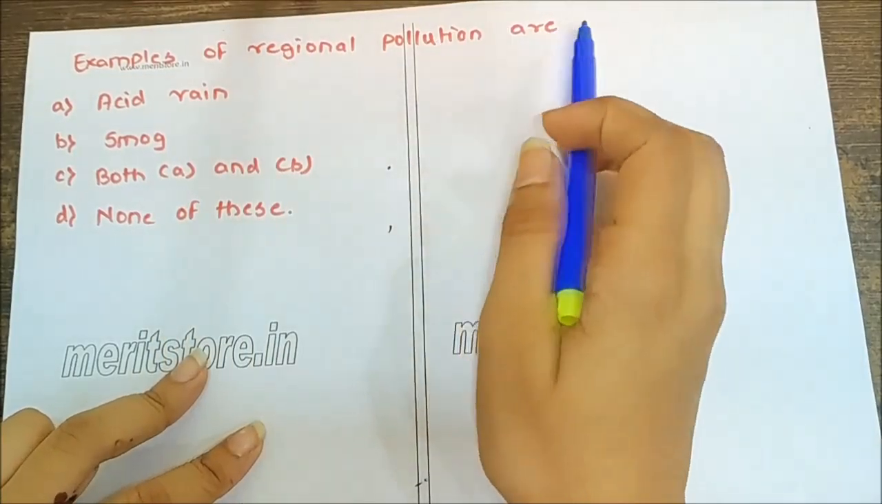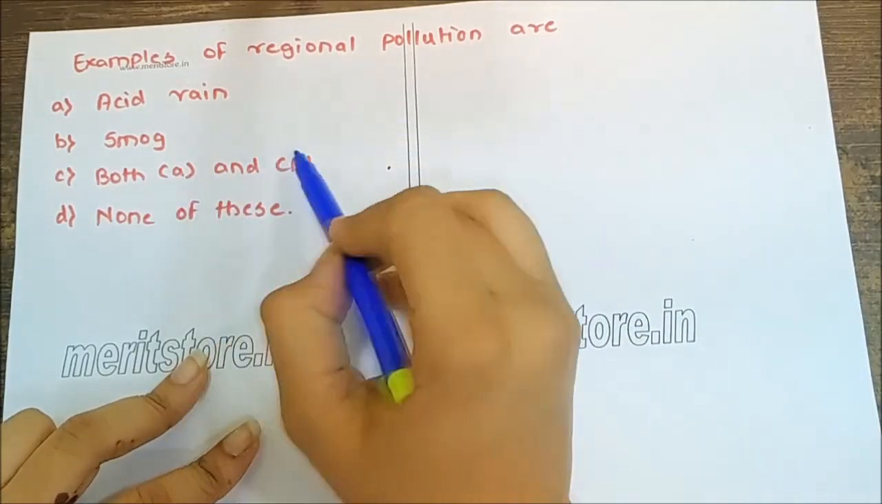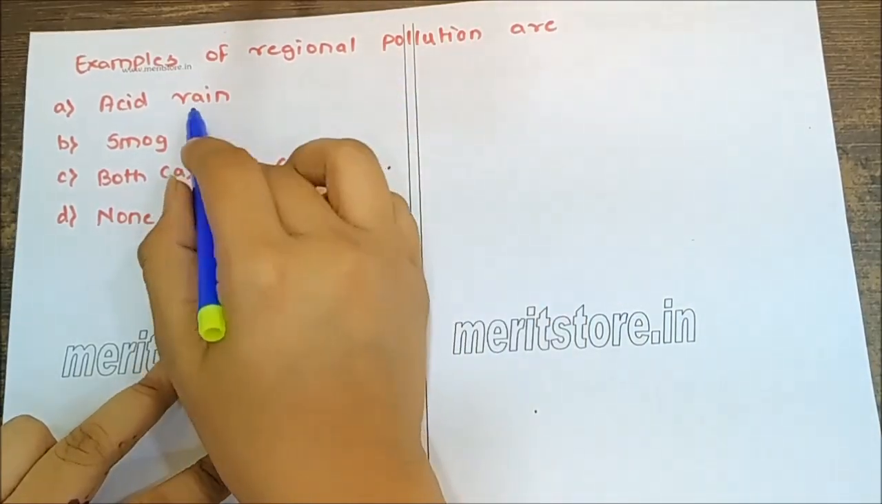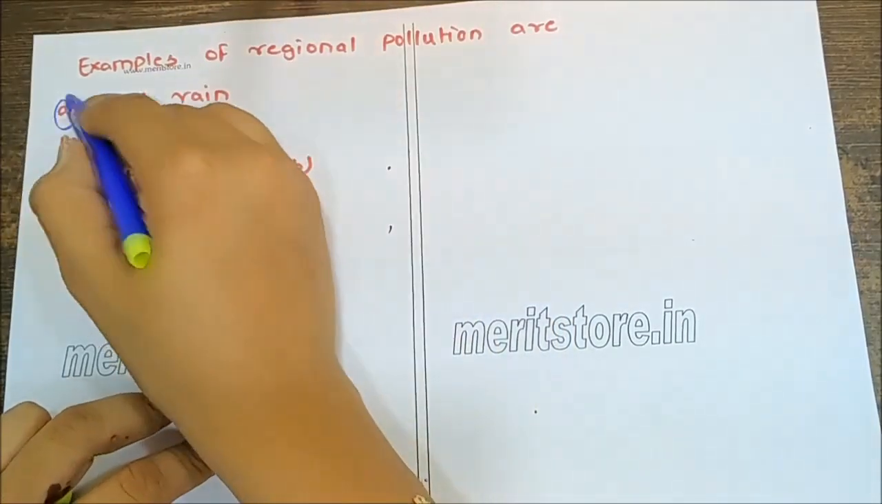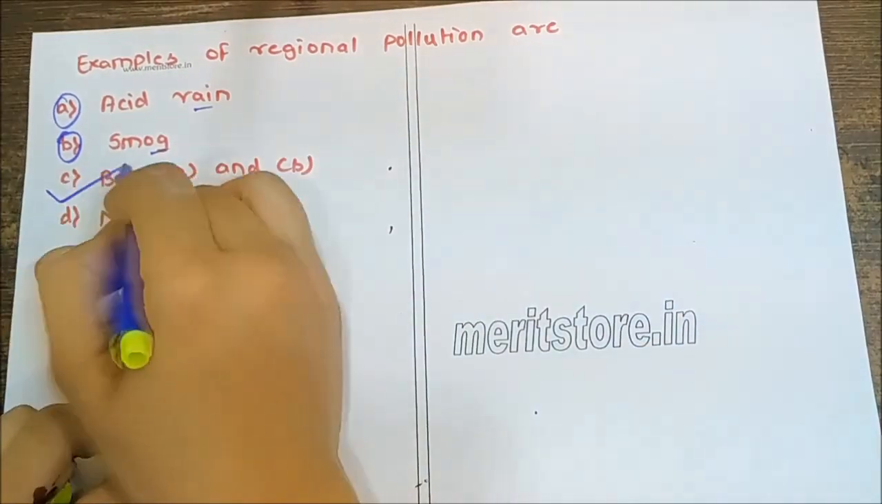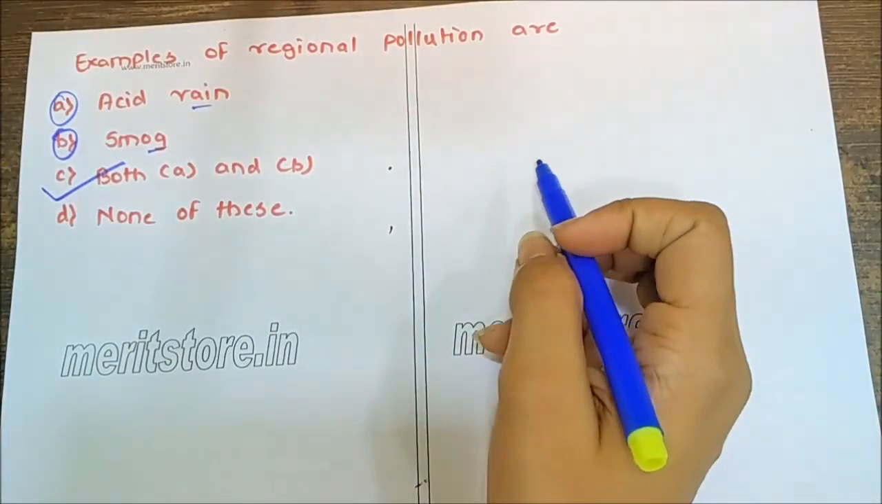Examples of regional pollution are acid rain, smog, both A and B, none of these. Acid rain and smog are both visible only in certain places. So the correct answer is both of these, both A and B.